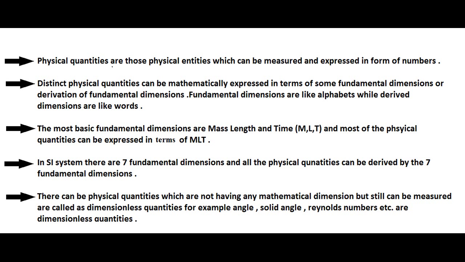Now what are physical quantities? Physical quantities are those physical entities which can be measured. For example, odor can be a physical entity but cannot be a quantity, because we know that odor exists, so it is a physical entity. But since we cannot measure how much odor it is, we can just feel it, therefore it cannot be a physical quantity. So physical quantities are those type of physical entities which can be measured. So length, mass, time, velocity and many more examples can be measured.